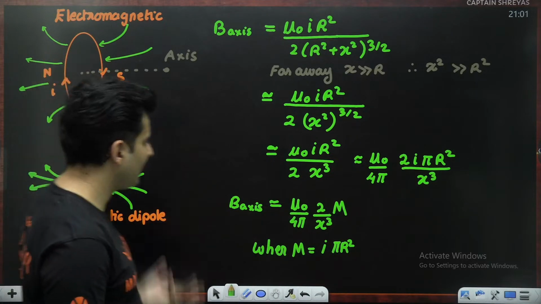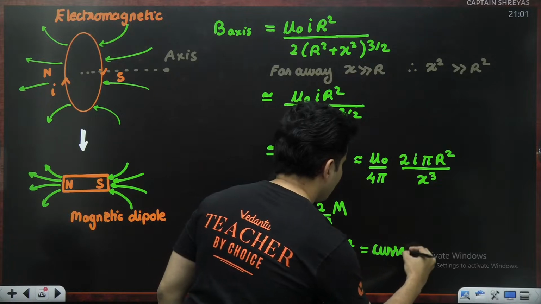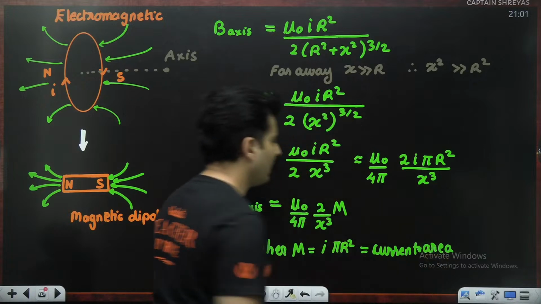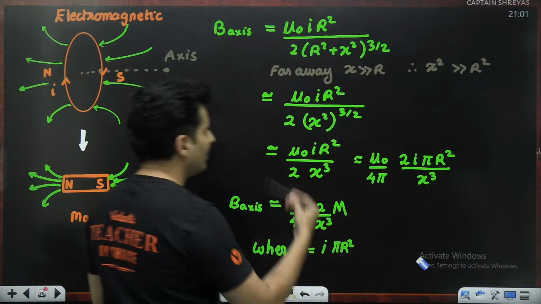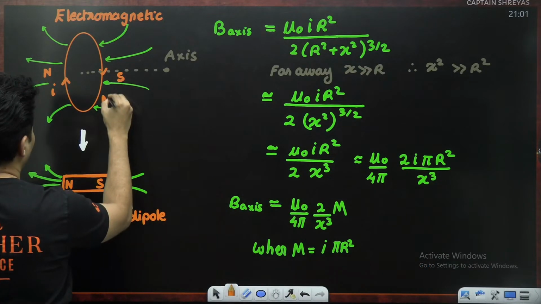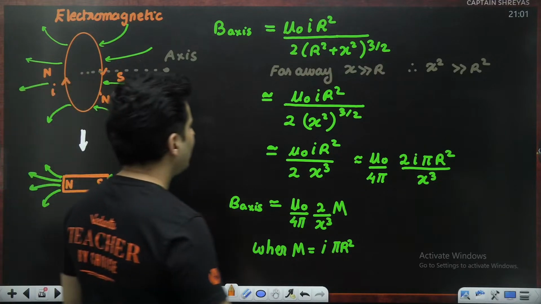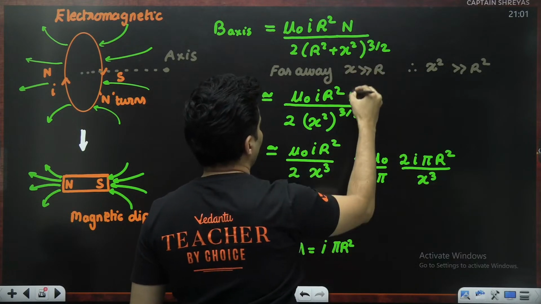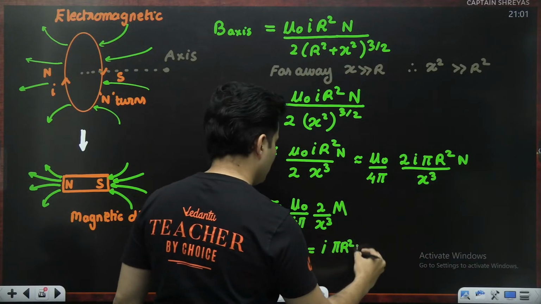What is pi r square? It is the area. So it is nothing but current multiplied by area. Perfect. What if there were more turns? Imagine this had n number of turns. Everywhere in this formula, you would have seen n. Here also, you will see n.